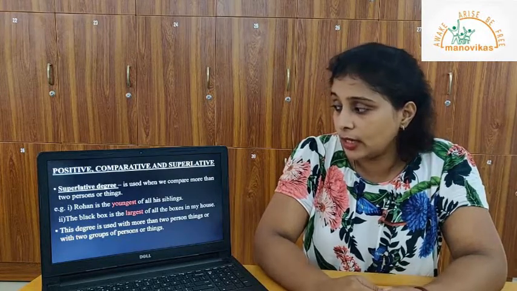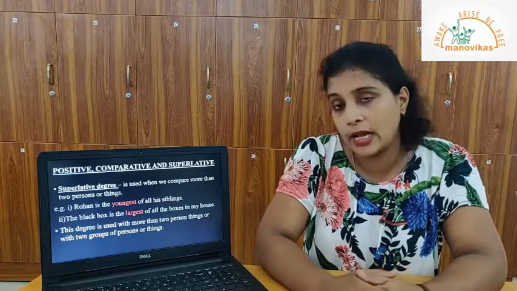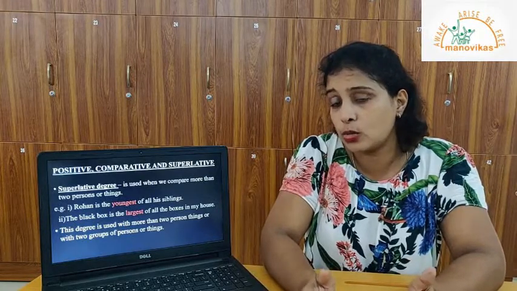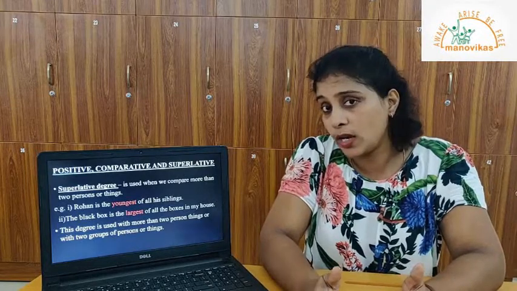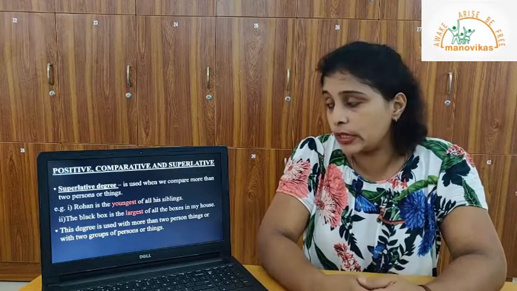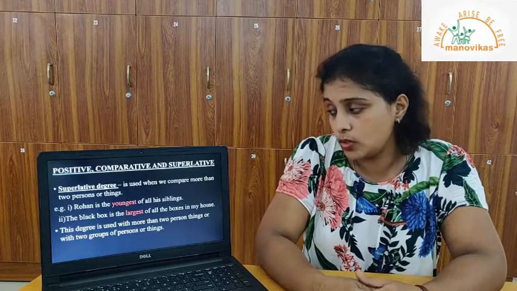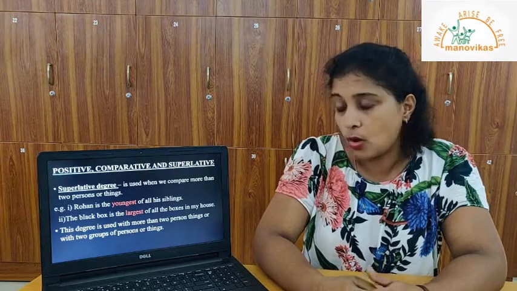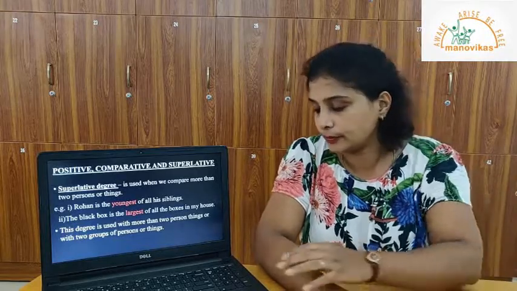I have another example there. The black box is the largest of all the boxes in my house. Here, one box is compared to many boxes. There might be 10, there might be 15. You are comparing one from them. Okay? In this case, we use the superlative degree of comparison. This degree is used when we speak of more than two persons or things, or with two groups of persons or things.